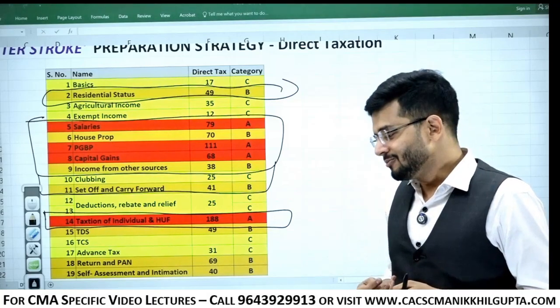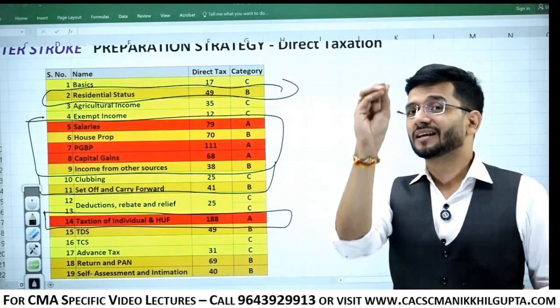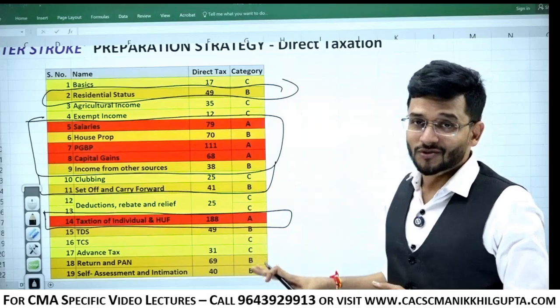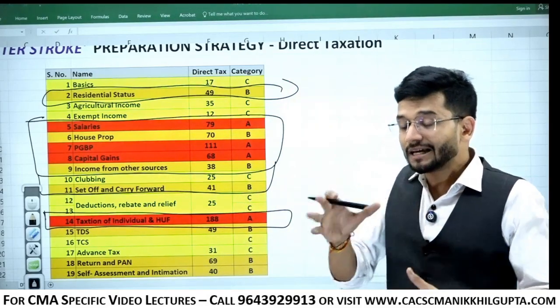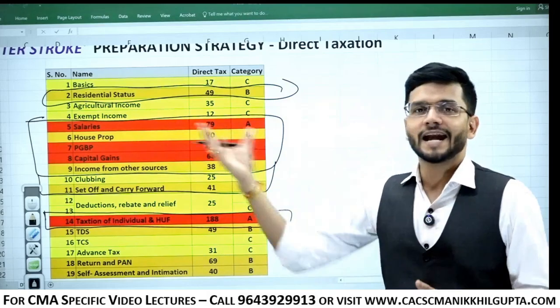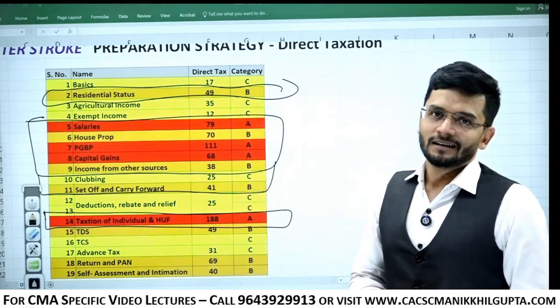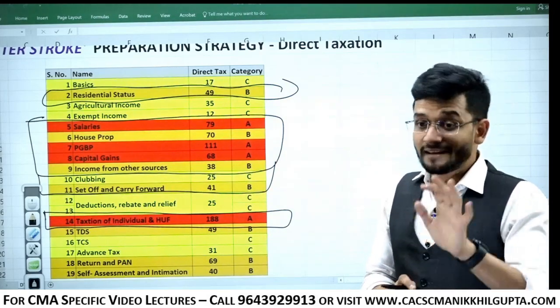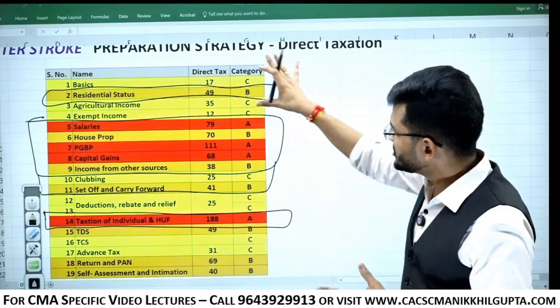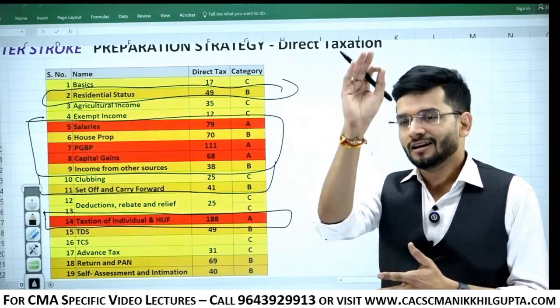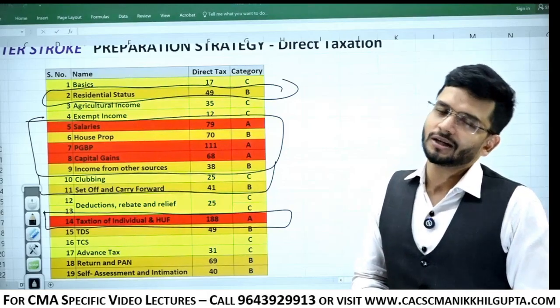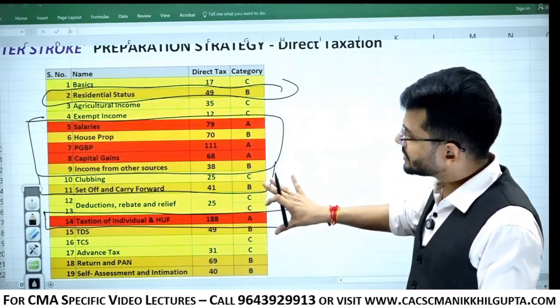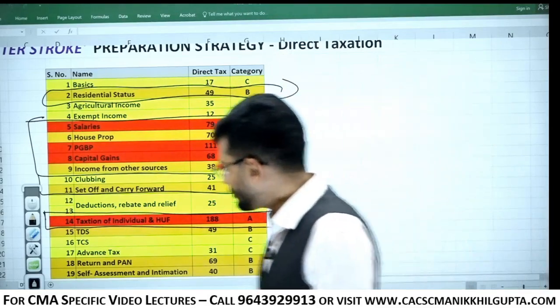And guys, let me tell you, there's always an amount of risk involved if you leave any chapters. So this is a disclaimer which I have to give you, that sometimes the examiner might turn around the trend which has been analyzed by me for the past few attempts. It can happen, but most likely these chapters will still save your passing marks, will get you the passing marks that you require. So these are the prime chapters from a direct taxation standpoint.